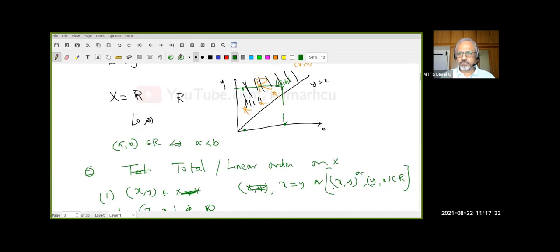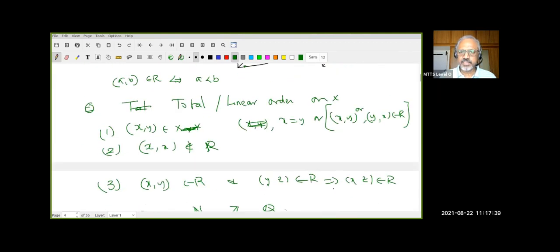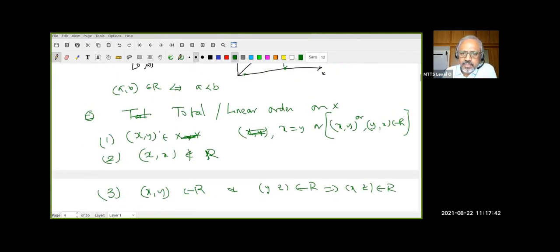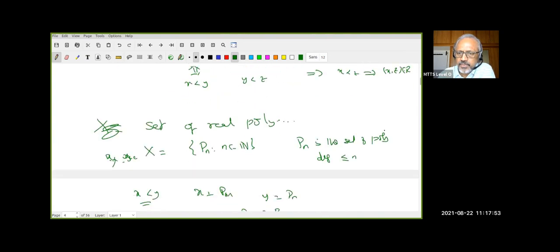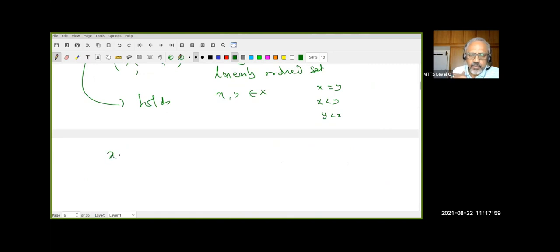I just want you to think comfortably, so that later when we use left and right, we use all these notions, you should know. So what is the condition? The first condition says either x equal to y. In that case, I had already proved it. Then xy or yx must be in R. Now, can both of them be in R? Suppose x is not equal to y, then one of them must be in R. That is, x is less than y or y is less than x. Can both hold?